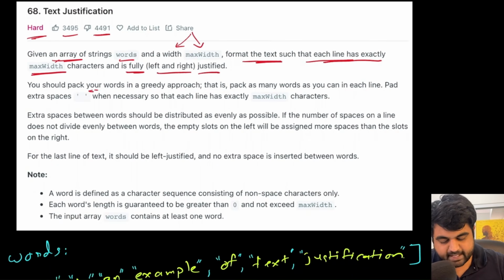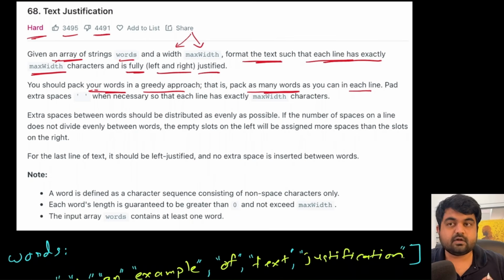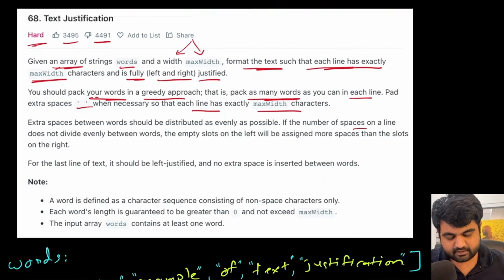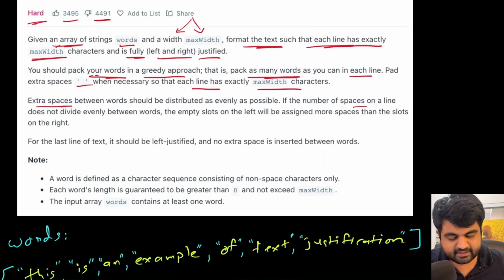So we should pack our words in the greedy approach, that is, pack as many words as you can in each line, and between every two words we need to have at least one extra space when necessary. Also we need to make sure that every single line has exactly max width characters. We are also being told that extra space between the words should be distributed as evenly as possible.